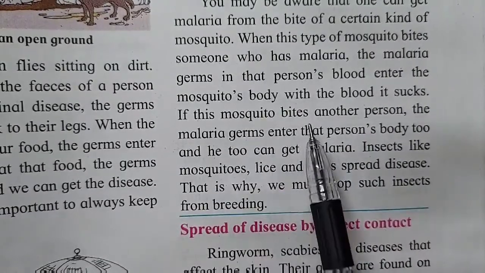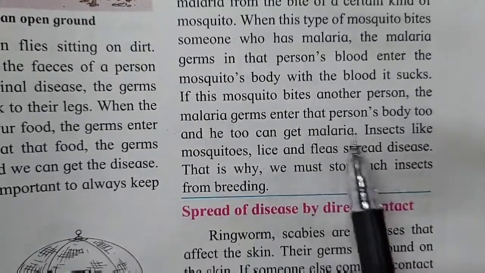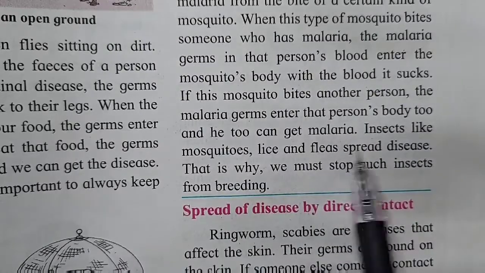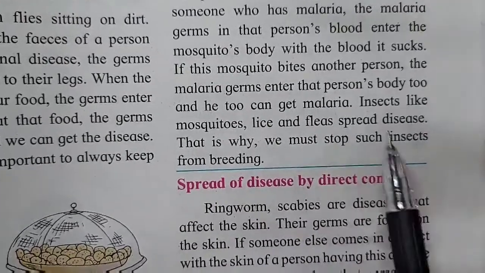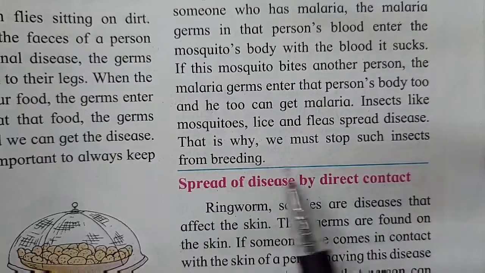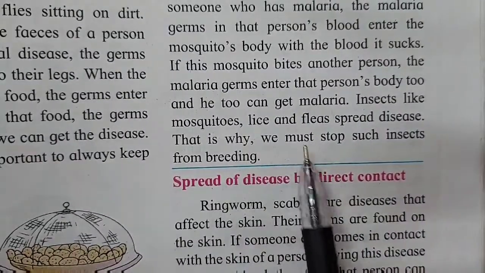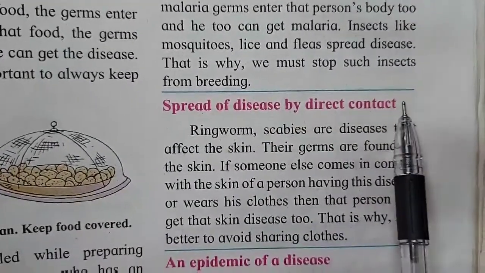If this mosquito bites another person, the malaria germs enter that person's body too and he can get malaria. Insects like mosquitoes, lice, fleas spread diseases. That is why we must stop such insects from breeding. Breeding means growing, multiplying.